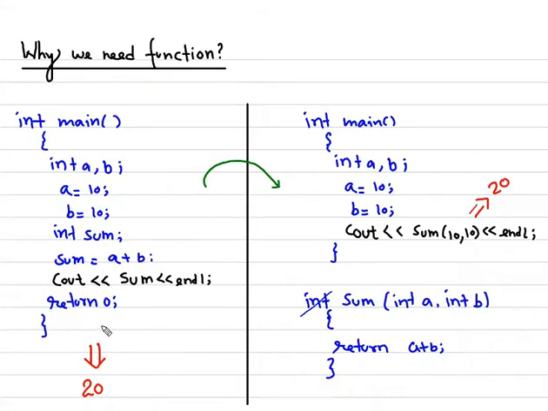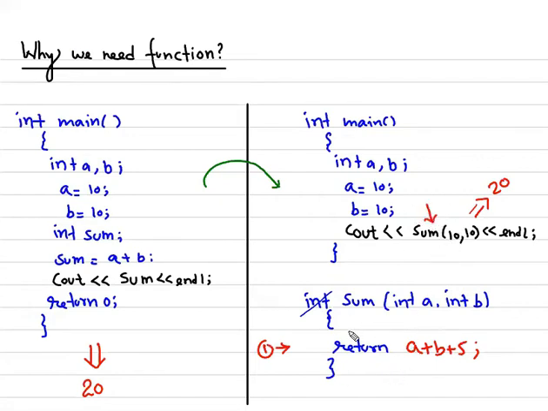For example, it is printing 20, it is also printing 20. Let's say if we want to make a change in the logic over here, let me erase it and let me write a new logic for that. And the new logic is a plus b plus 5. So I have made the change at one place only, at this place only, right? And we don't need to make the change where we are using the function.